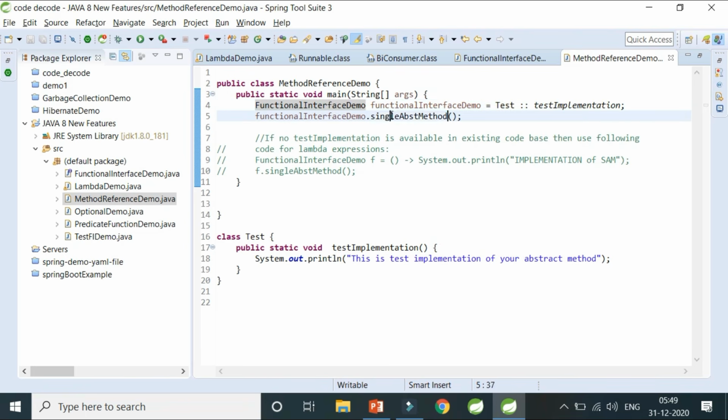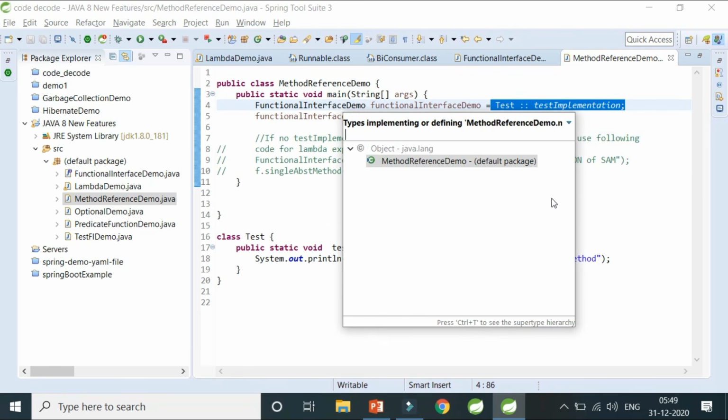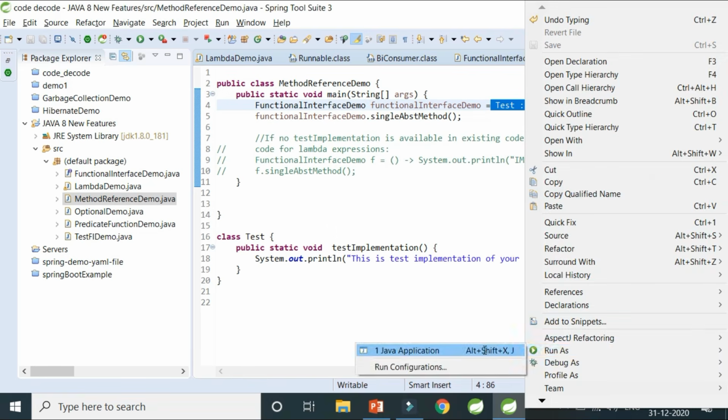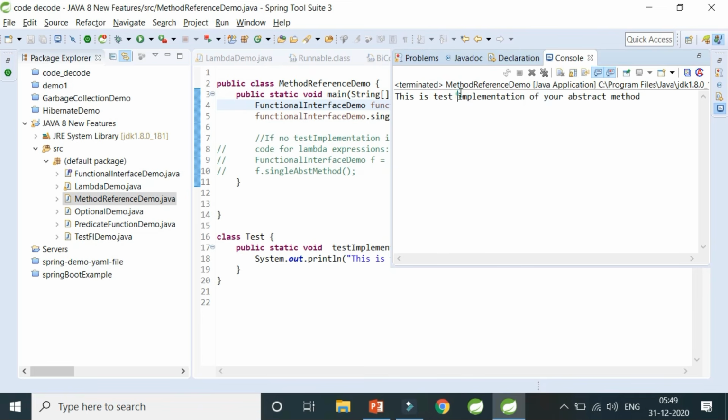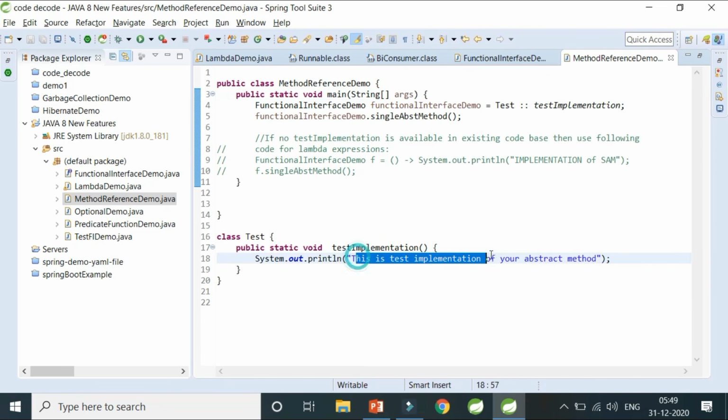And now if I ask you to call the abstract method, please print whatever my testImplementation method is printing, because now the single abstract method is referencing this method. This is called method referencing. Let me quickly run this for you so that you can see our output. So this is the test implementation of your abstract method.